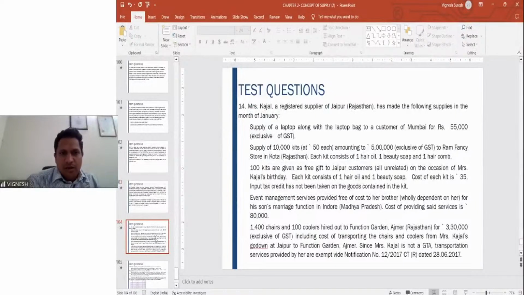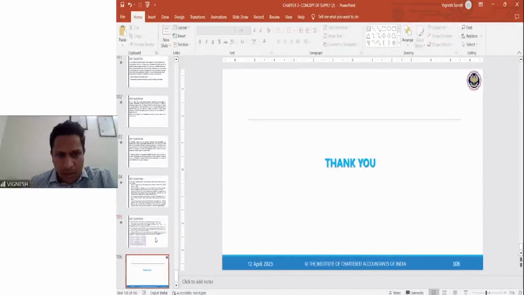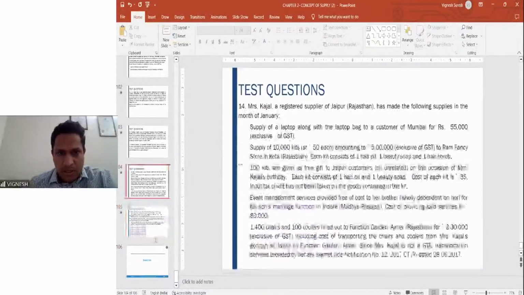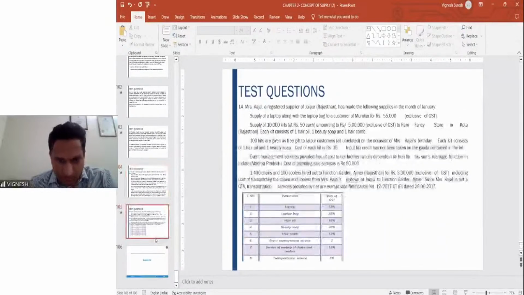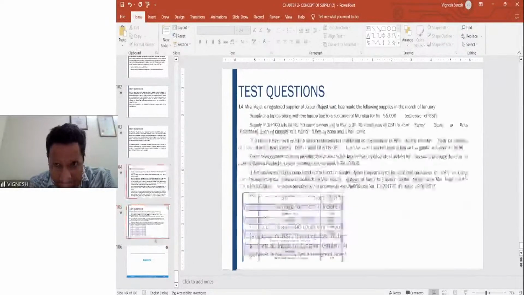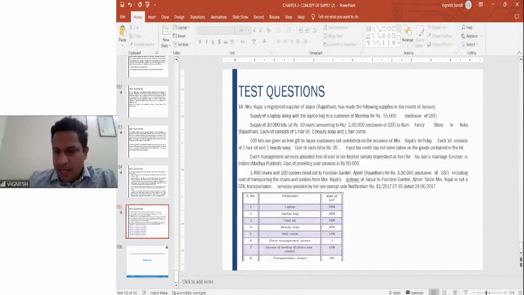Then some further mixed and composite supplies related questions. Please go through it. Try to work this out. If any doubts, please ask me. Supply of laptop along with laptop bag for 55,000. Yeah, so this is a big question. Let me see if the entire question is here. Or let me cover this. Yeah, so let me just enlarge the screen.